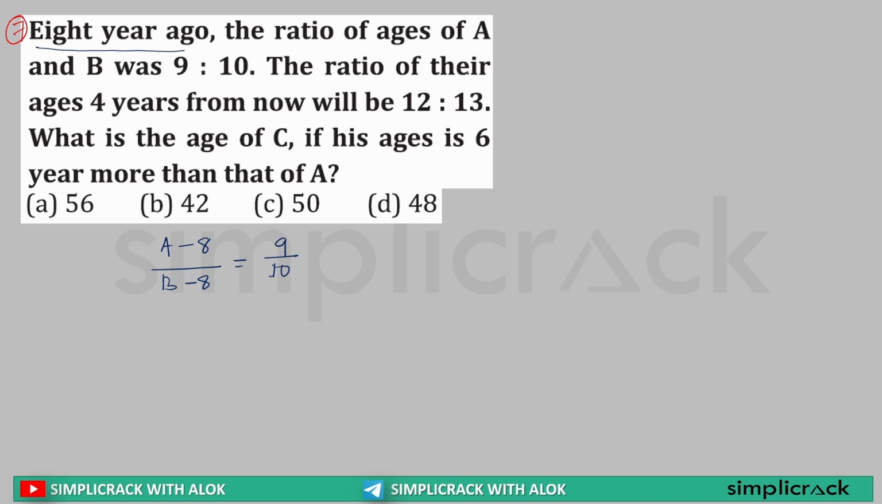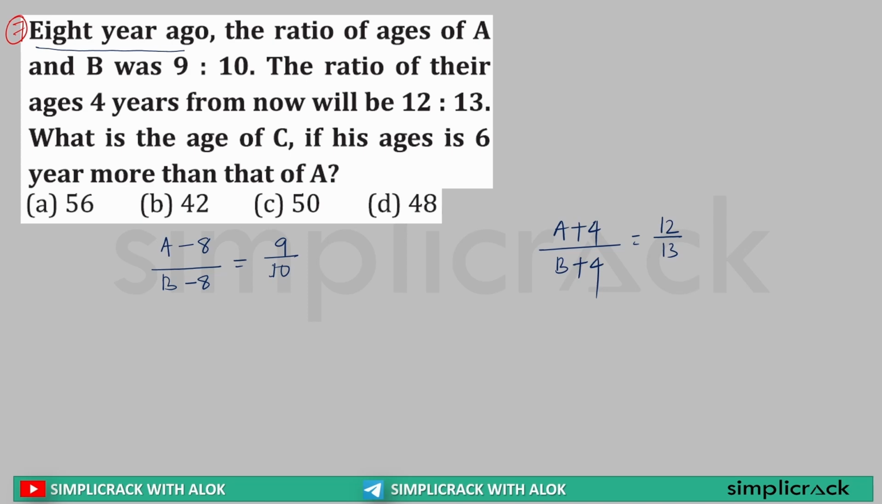The ratio of their ages 4 years from now. What is the current age? A. What will be after next 4 years? A plus 4. What is the current age of B? It is B. What will be after 4 years? It is B plus 4. Is equal to what? 13 by 12.